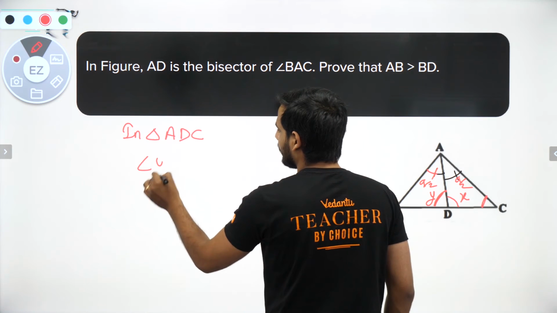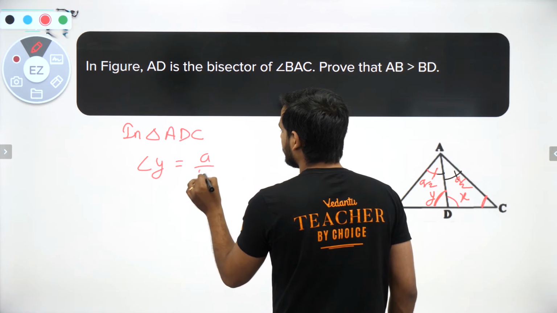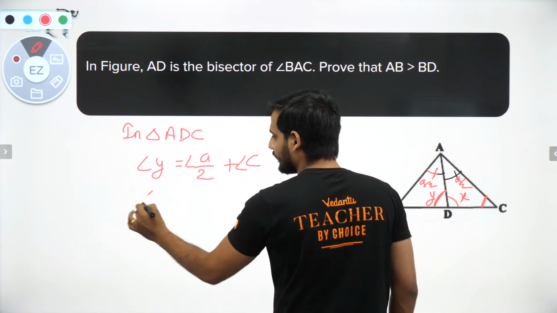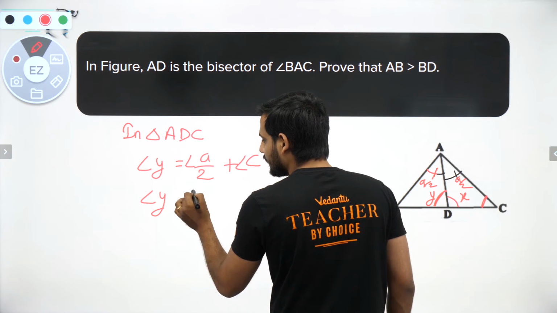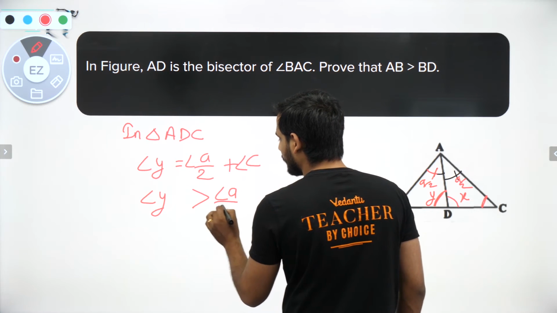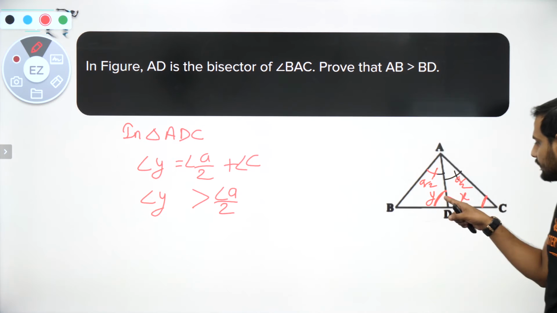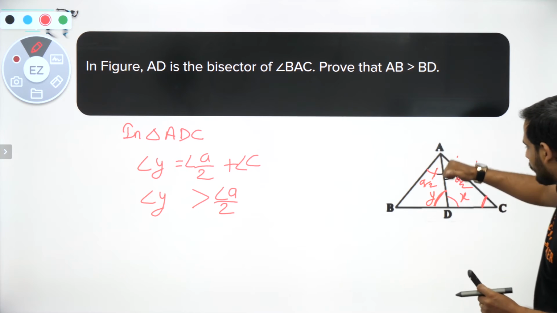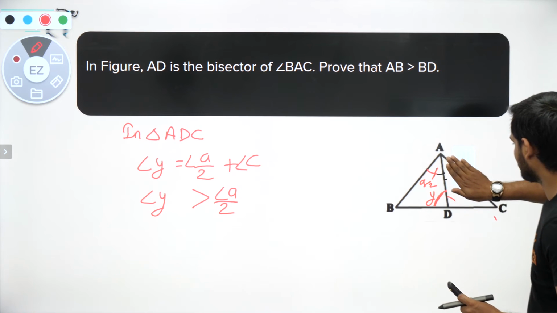So angle Y will be equal to A by 2 plus angle C. From this part I can say angle Y is greater than angle A by 2. Yes or no? Yes, I can easily say this angle Y is greater than angle A by 2.